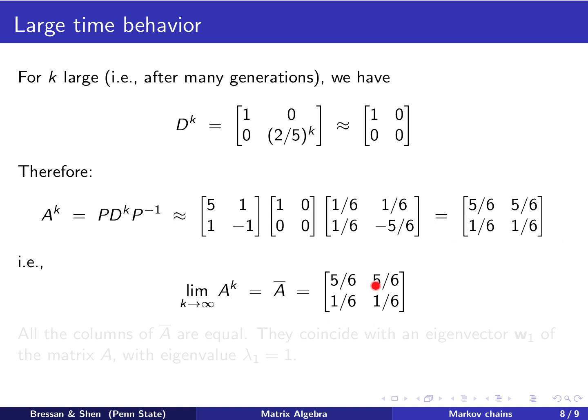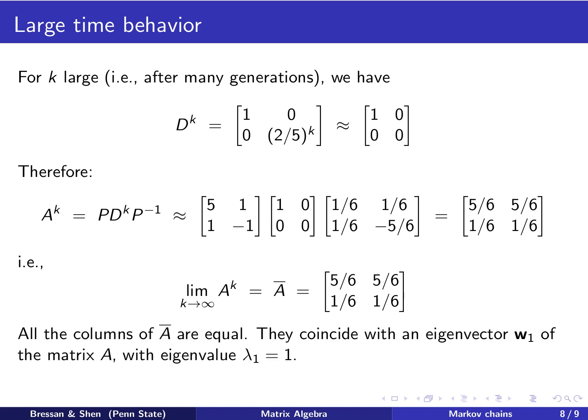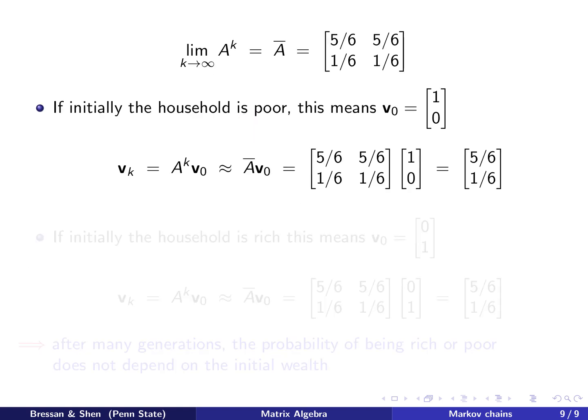5/6, 1/6, 5/6, 1/6. We make the observation, as we did in the previous example, that all the columns of A bar are equal. This column is the same as that column. And then we also observe that this is exactly the eigenvector W1 of the matrix A, corresponding to the eigenvalue lambda 1 equals 1. So let's have the discussion.